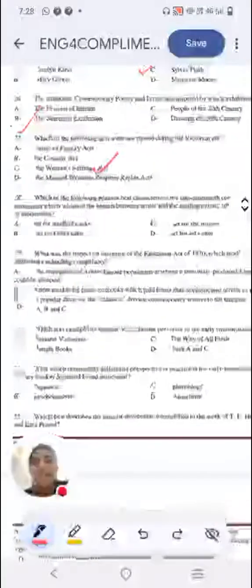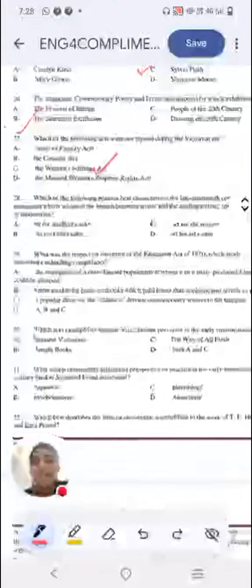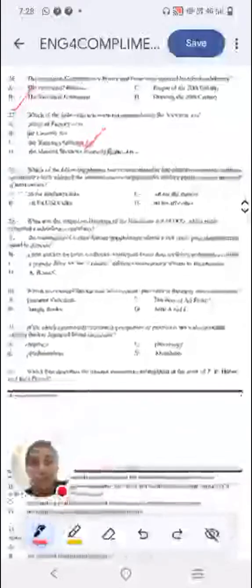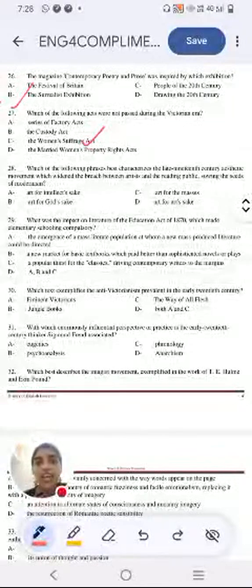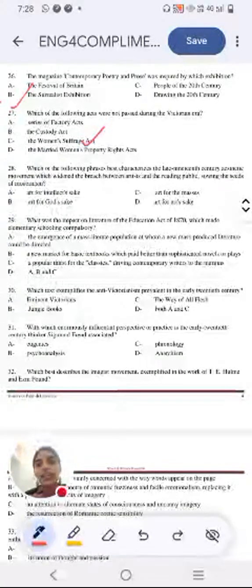Next question, which of the following phrases of the late 19th century aesthetic movement widened the breach between artist and reading public, sowing the seed of modernism? Option A, art for intellect's sake. Option B, art for God's sake. Option C, art for masses. And option D, art for art's sake.